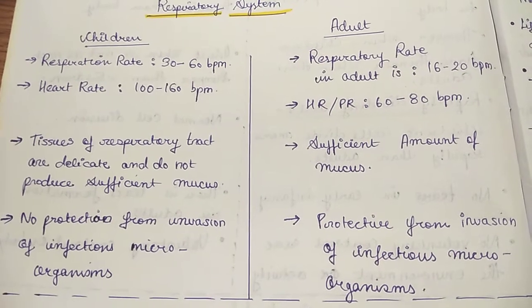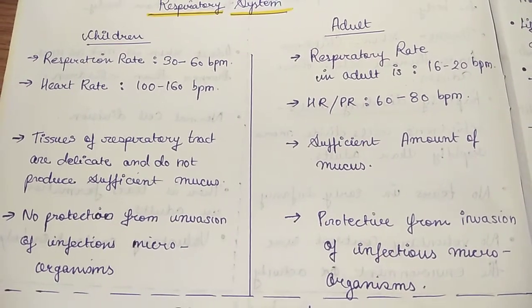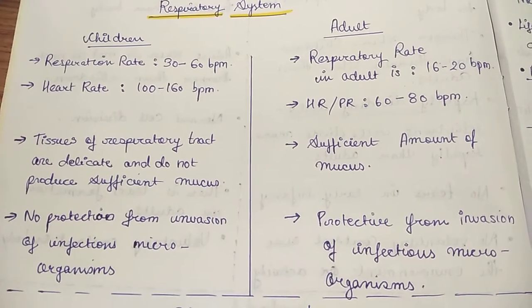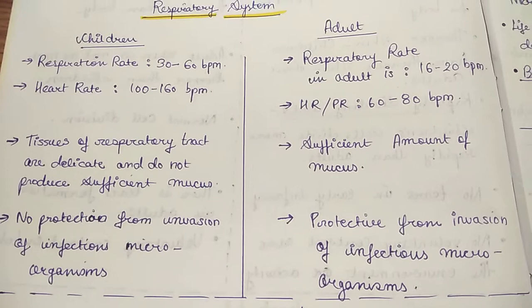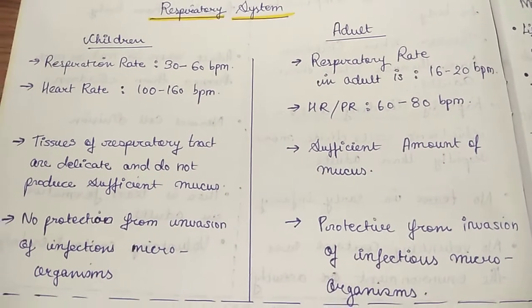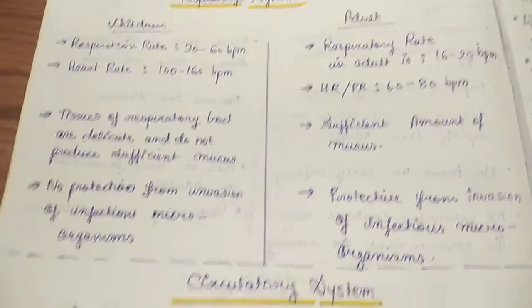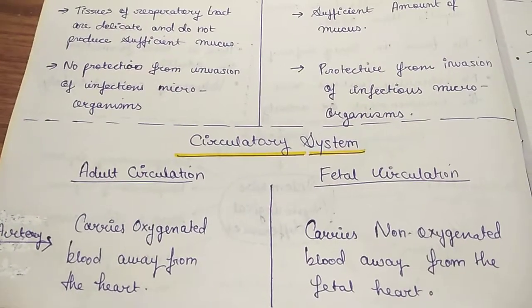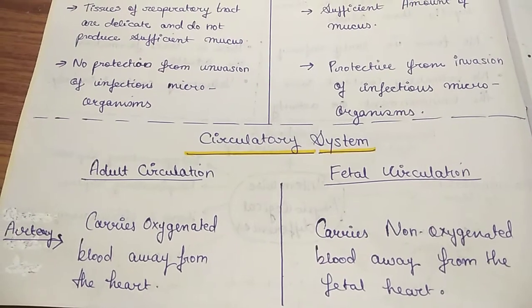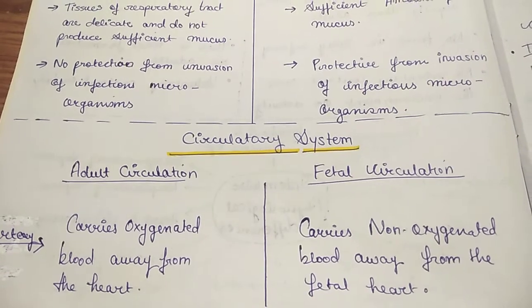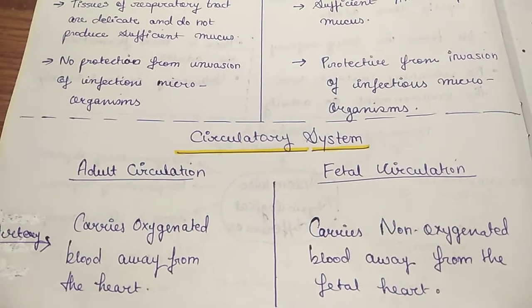So in children there is no protection from invasion of infectious microorganisms, while in adults there will be protection from invasion of infectious microorganisms. Guys, if you are not writing this down, it will be very helpful if you write it as I'm showing all this. Then our next is the circulatory system, adult circulation and fetal circulation.